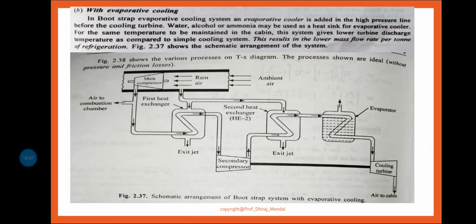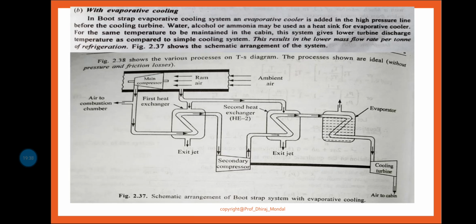We will be getting a very small amount of COP, but this is necessary as we have to take a very lightweight refrigeration system, so we cannot install VARS or VCRS here. And also air is taken as a refrigerant and it is easily available in the atmosphere when the particular flight is moving in the atmosphere in the tropopause region. Okay, now you can see how it is operating with evaporative cooling.